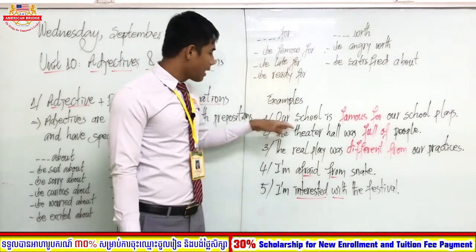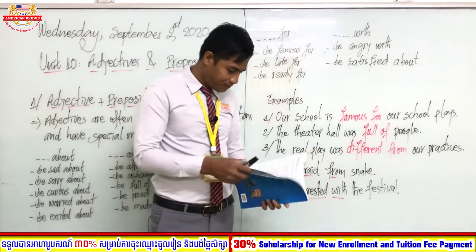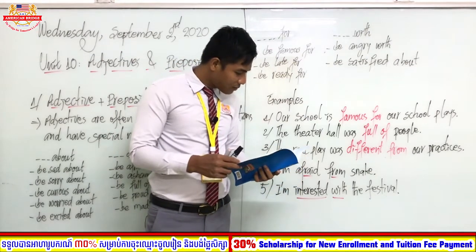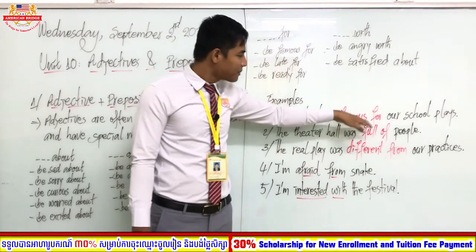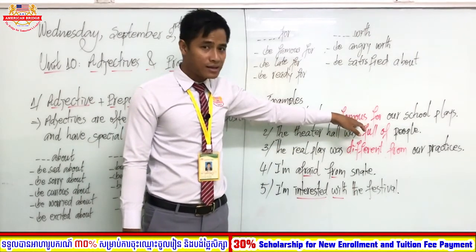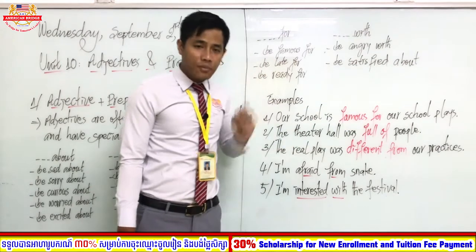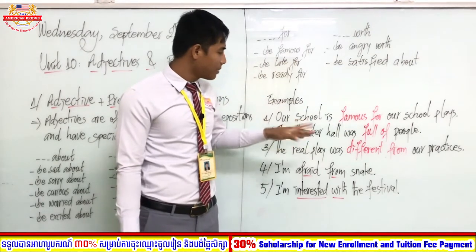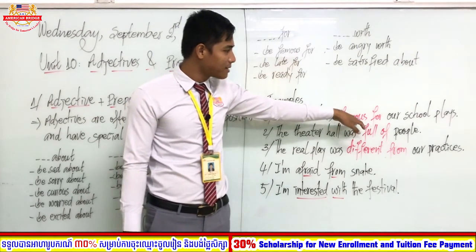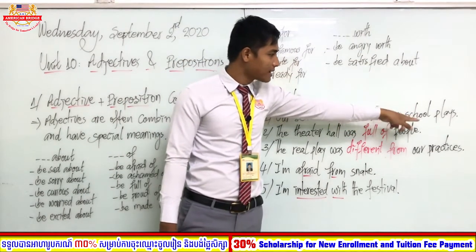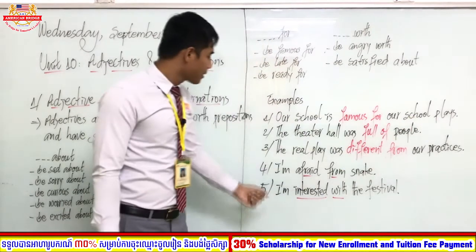Like, our school is famous for our school plays. Our school is famous for our school's play. Okay, so this is correct. So famous for is called adjective plus preposition, and it gives special meaning. So famous is used to describe the famous place.